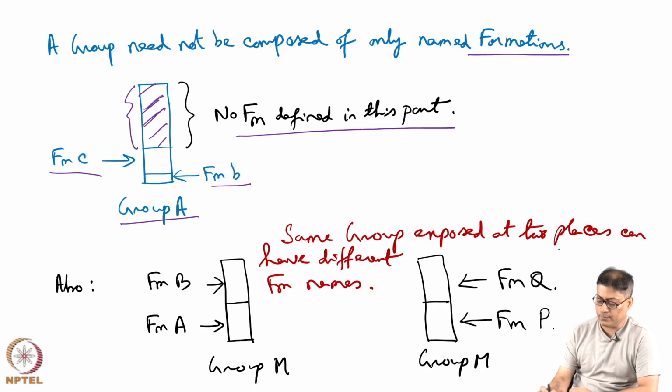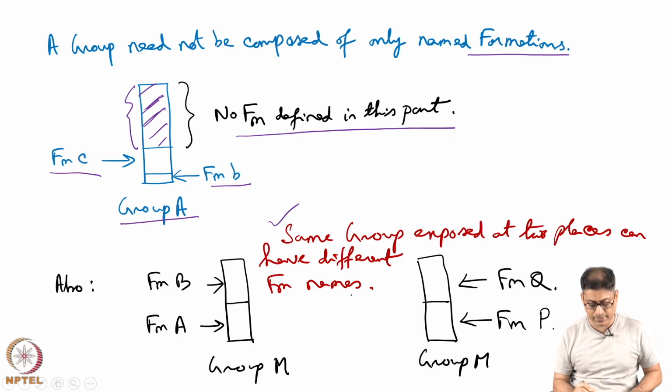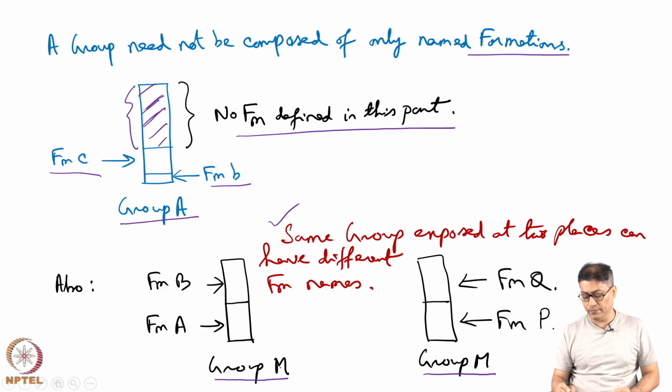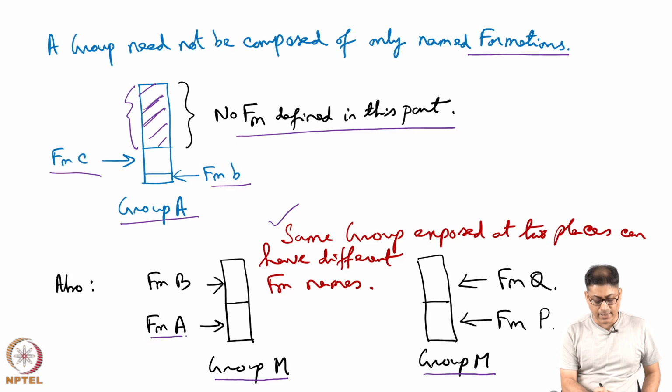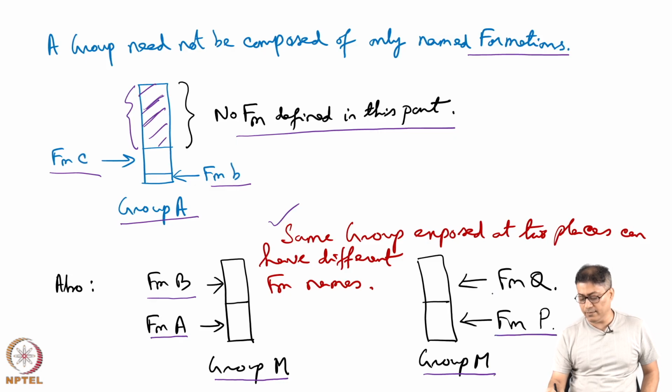The same group exposed at two places can have two different formation names. It happens. Group M has been defined in two places. Formation A and formation B are the names of the two different formations for group M, whereas in group M exposure at another place, formation P and formation Q have been defined.